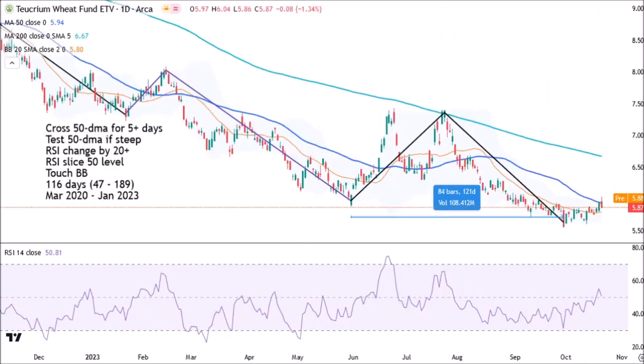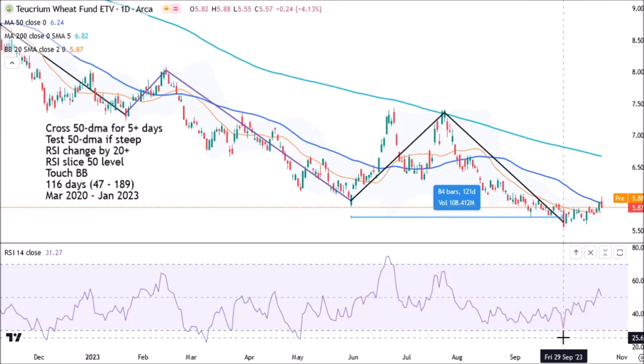For now though, moving on to wheat, where cycle duration is also just below 4 months. The average is around 116 days. All of these averages that I've mentioned so far are since those pandemic lows. The previous cycle lasted for 121 days. That's pretty close to the average cycle duration.